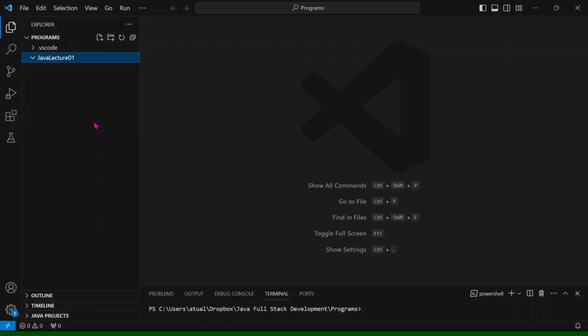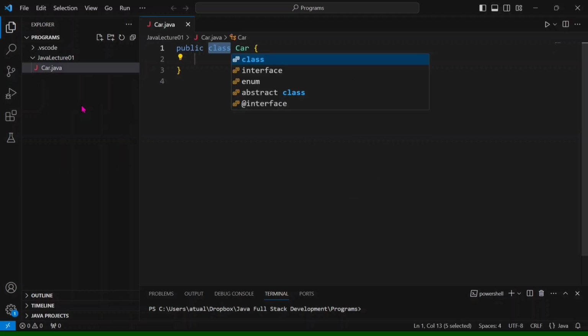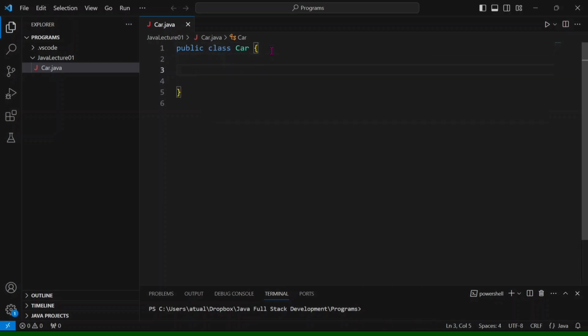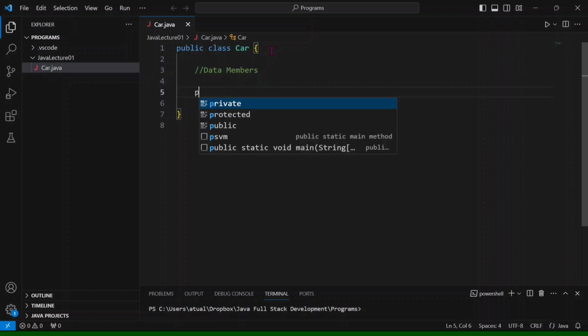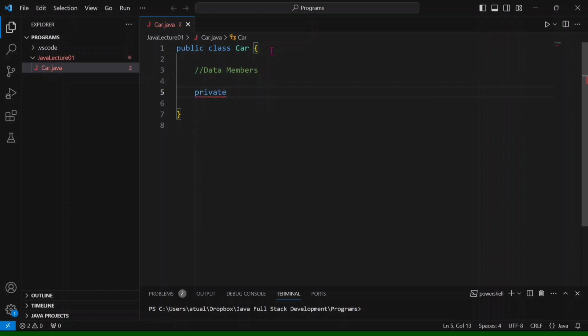Here I have already made a folder. Now create a new file that should match the name of the class. I'm taking the example of a car, so the name of the file is Car.java, and it automatically takes the name of the class. Now we start. First we are going to define the data members. This is private, which is an access modifier.